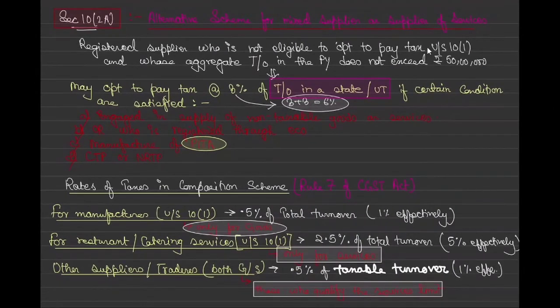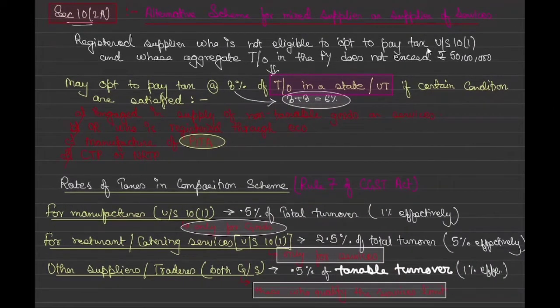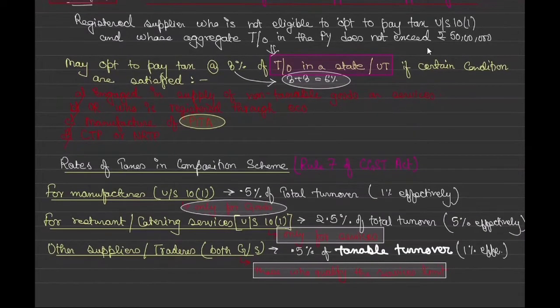Now let's talk about what the tax rates are generally. Tax rate is different for different registrations. What they're saying is that for manufacturers who are under 10(1), which were manufacturers only of goods, correct, what will they pay? They will pay 0.5% of total turnover.